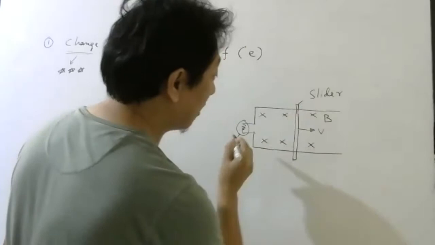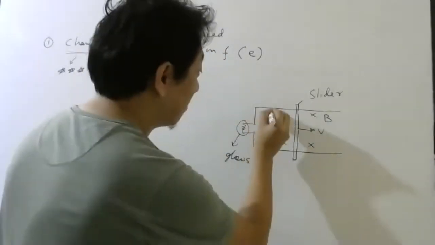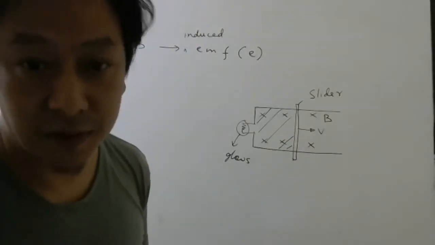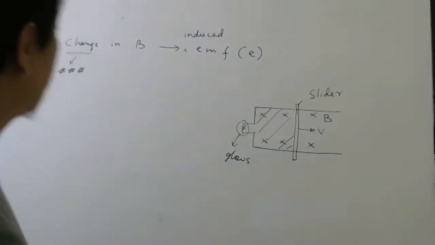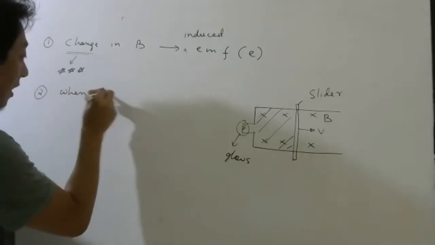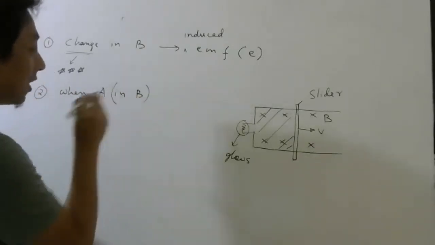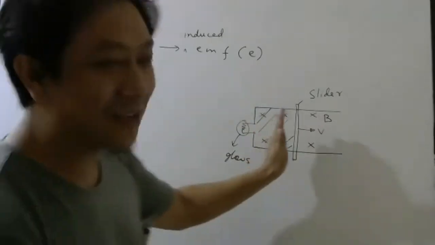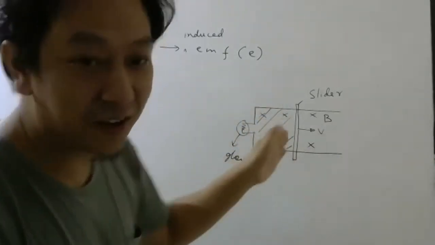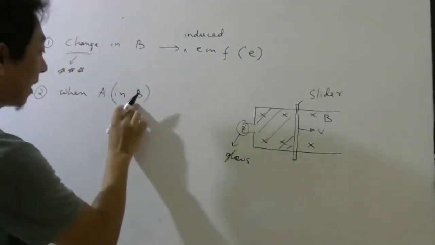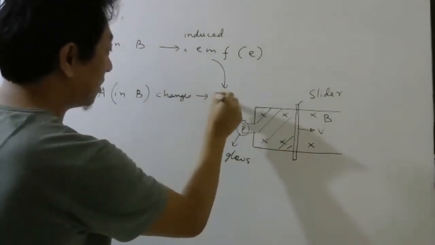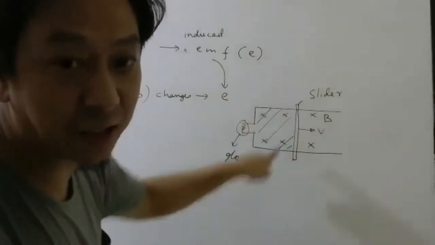When you move this rod, the magnetic field is not changing, but this area is changing. Agree or not? This area is changing. Agree or not? Yes. So the second observation was, when the area in the magnetic field changes, that is important. If the magnetic field was not there and you simply change the area, the bulb will not glow. Magnetic field is important. So when the area in the magnetic field changes, then also we get induced EMF. That's why there is current. That's why the bulb is glowing.